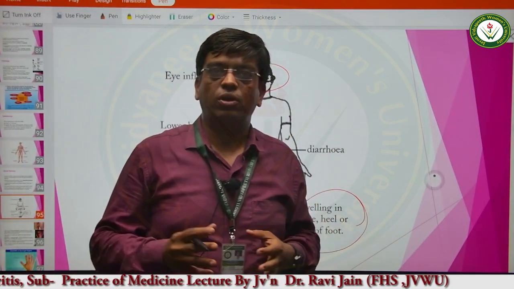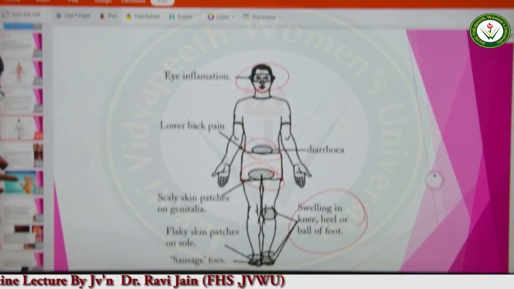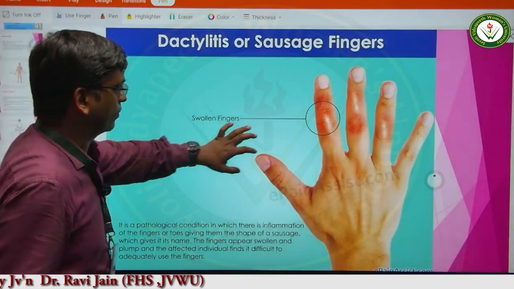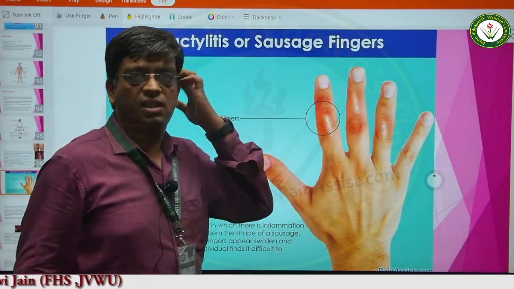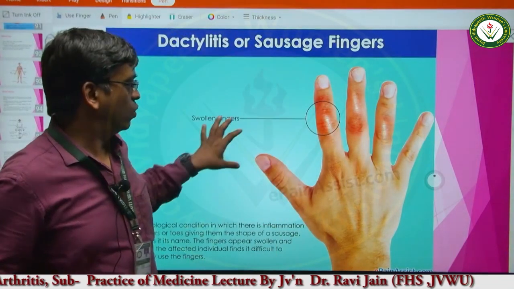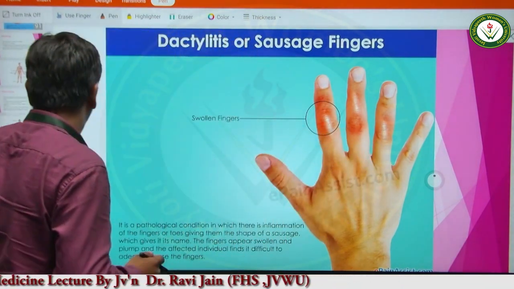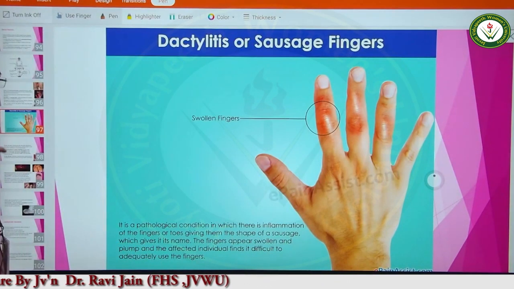This is a very important thing because it produces sausage digits. What are sausage digits? We can see here. This is a swollen finger. These swollen fingers are seen in case of reactive arthritis. This is known as sausage digits or dactylitis. This we have to remember.